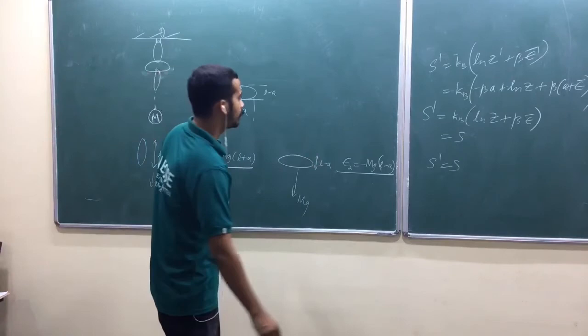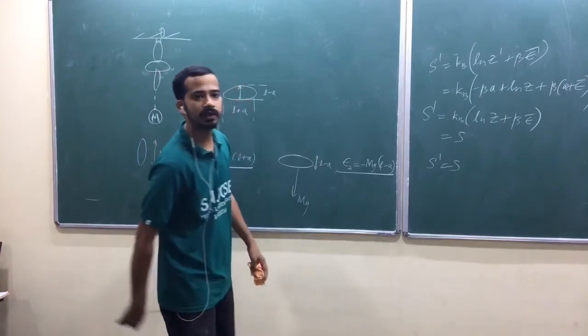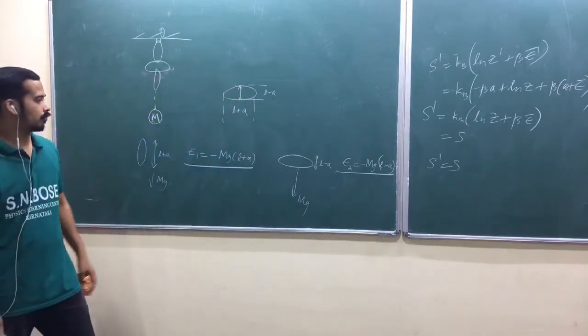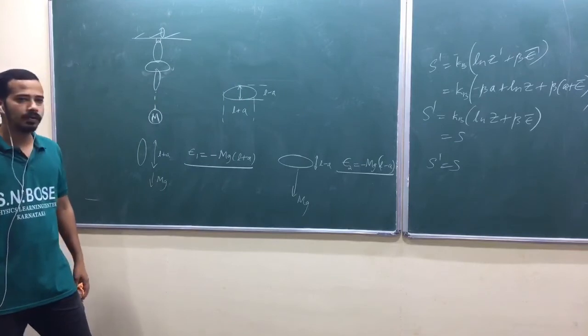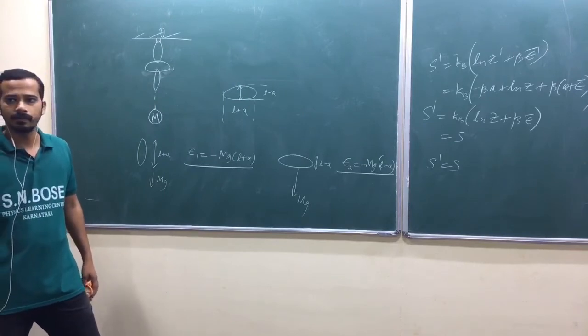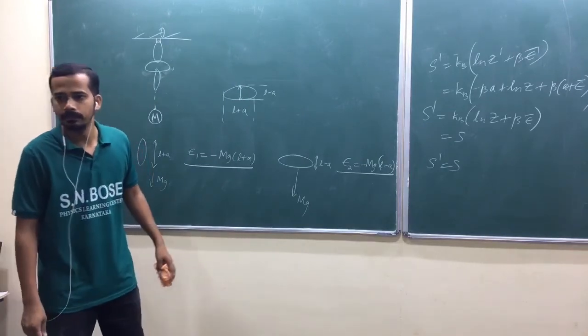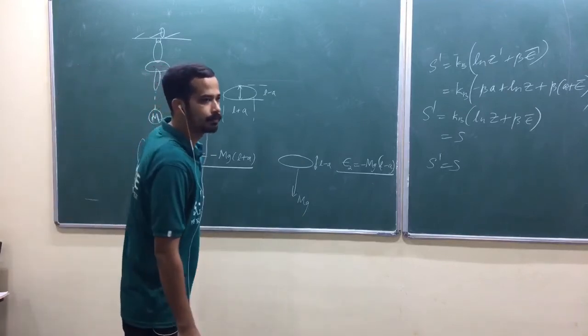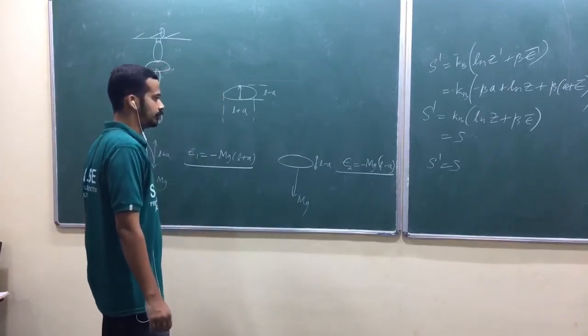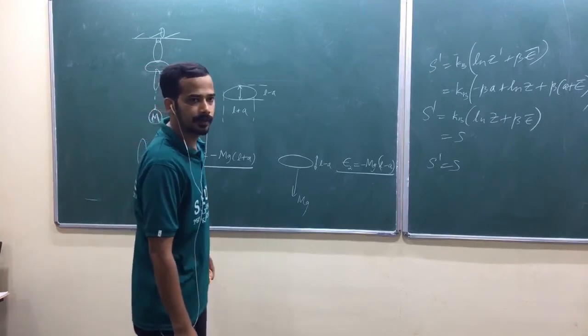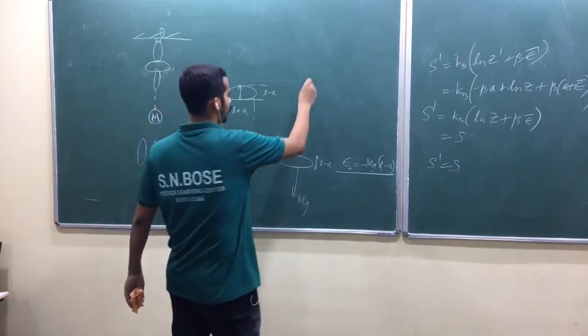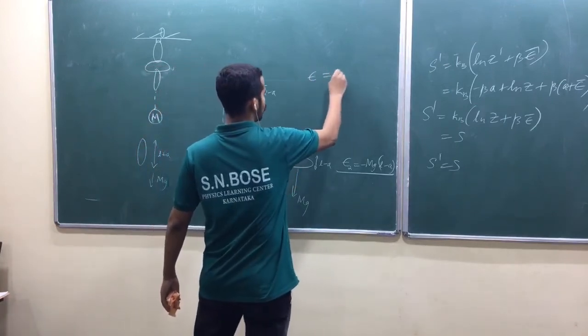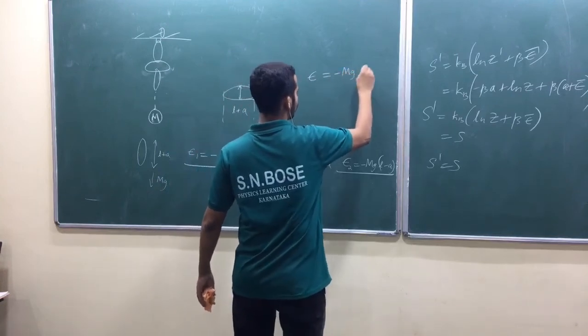Look at here. How do you find the average length? Energy is equal to some minus mg into some length.